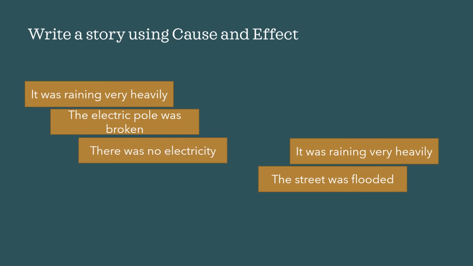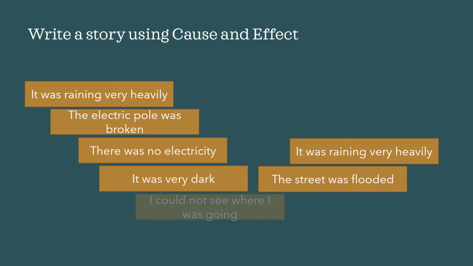There was no electricity. Why? Because the electric pole was broken. The electric pole was broken is the cause. There was no electricity is the effect. It was very dark. Why was it dark? Because there was no electricity. So there was no electricity is the cause and it was very dark is the effect.